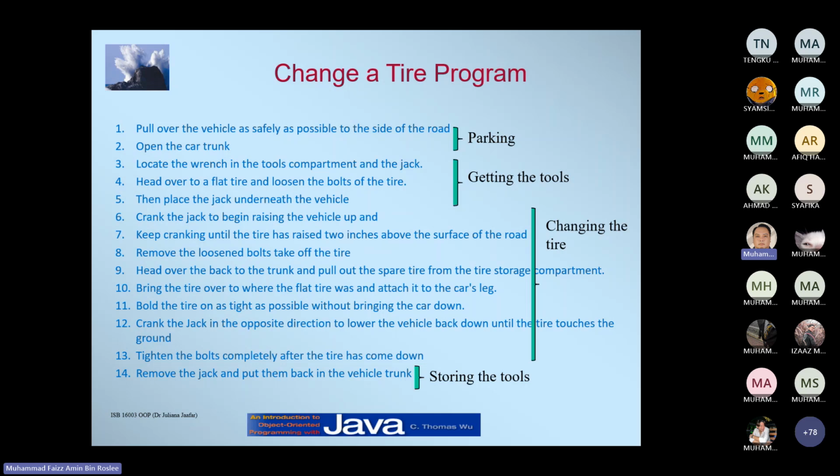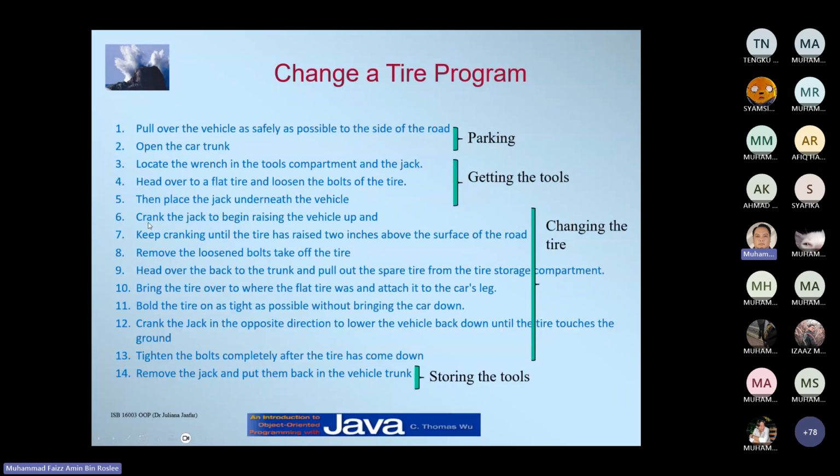Okay, then items number 3 up to number 5, you can classify as getting the tools to change the tire. For example, you locate the wrench, head over to the flat tire, loosen the bolts, place a jack underneath the vehicle, right?